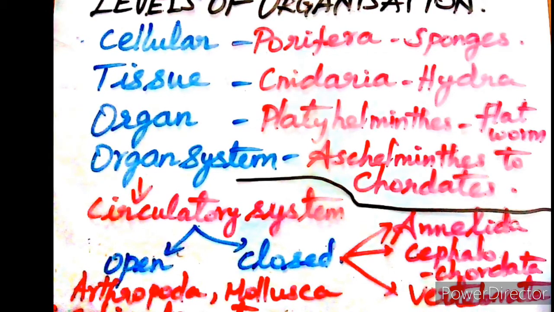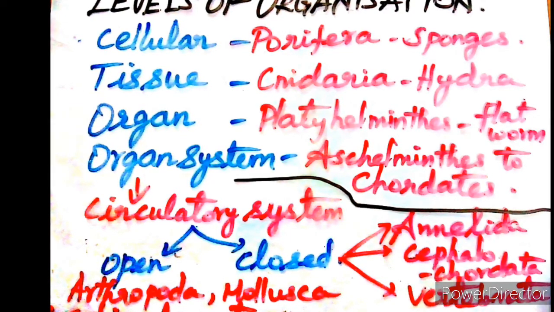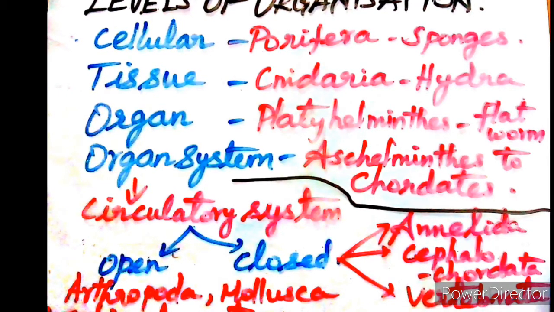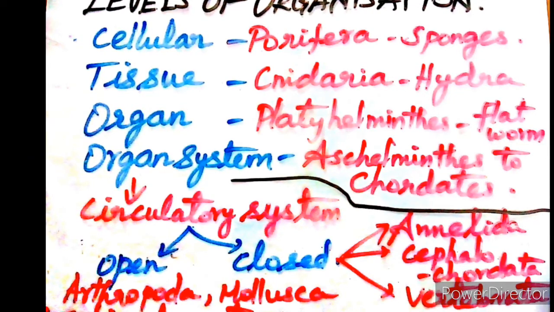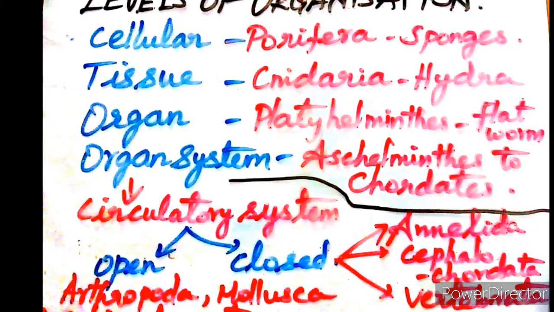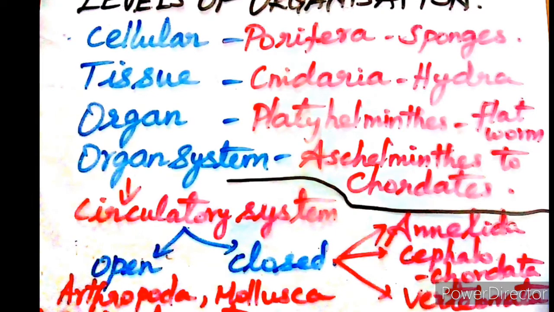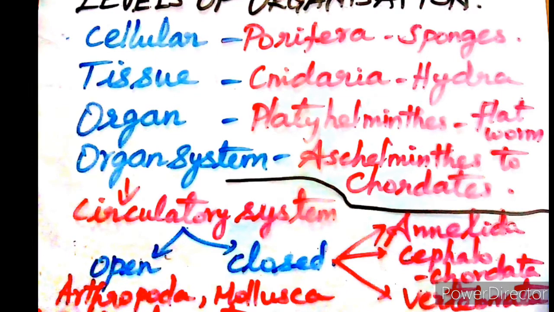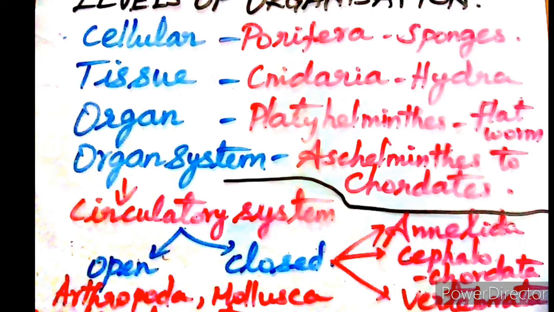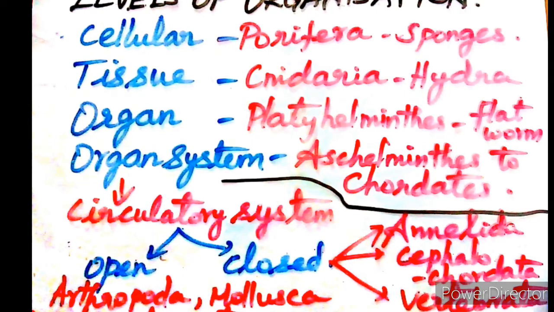The cells aggregate and form tissues. Tissue level of organization is seen in Cnidaria, that is coelenterates, like hydra. Next, tissue aggregates to form organ. An organ performs a specific function. This organ level of organization is seen in Platyhelminthes and other higher phyla. Next, organ system level of organization. From Aschelminthes, after Platyhelminthes, we can see this organ system level of organization. Organs form organ system.